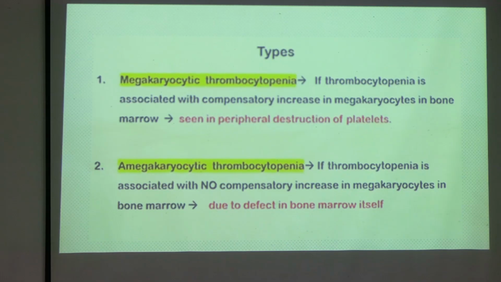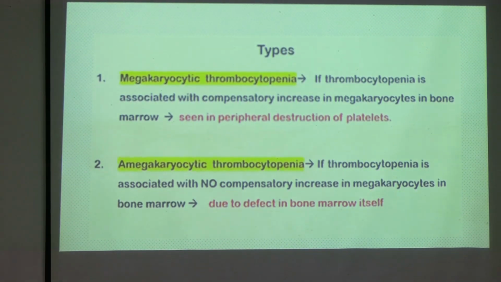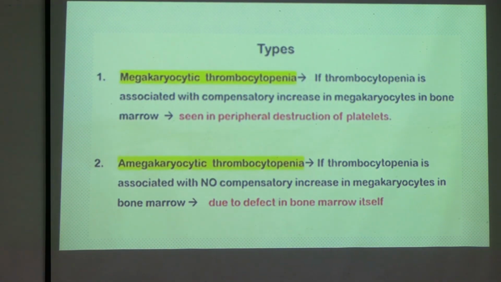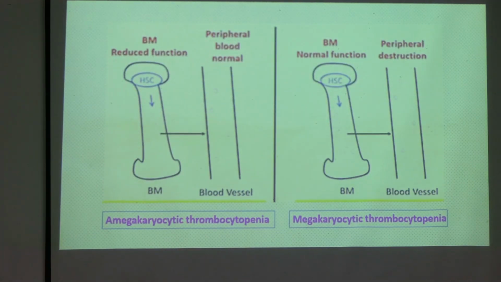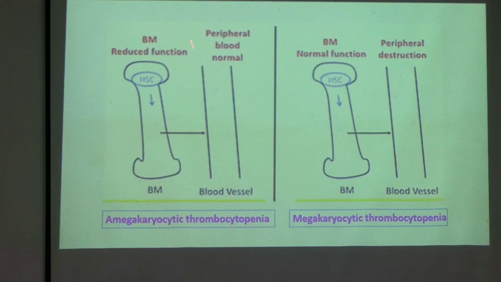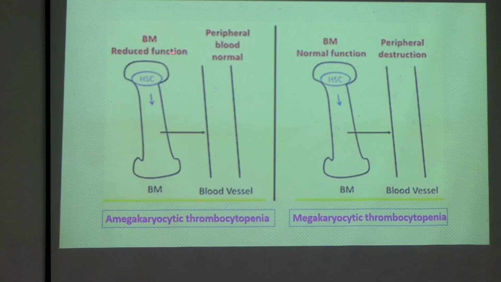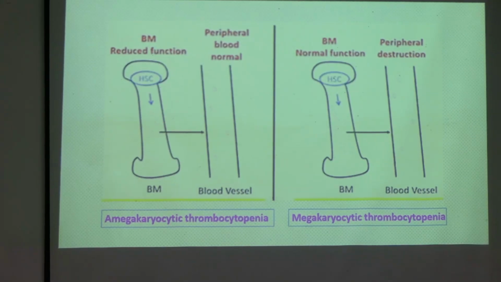Now you have to understand there are two types of thrombocytopenias. One is amegakaryocytic, one is megakaryocytic. With this picture you have to understand, so that you can understand the rest of the diseases. Okay, so this is your bone marrow. Amegakaryocytic, A is for absent. Now here you can see the bone marrow, and inside it the small megakaryocyte. Is it visible?